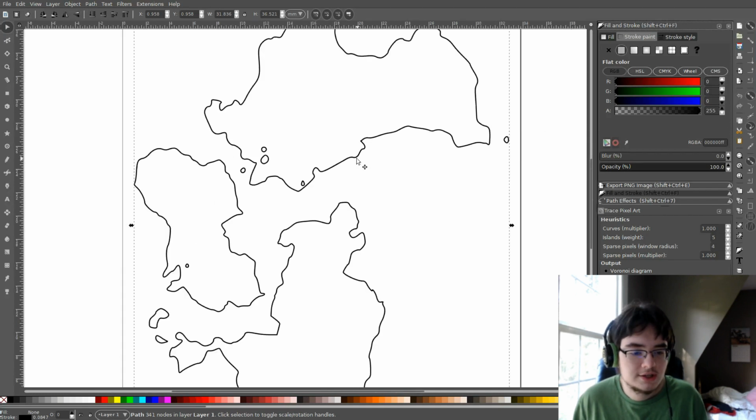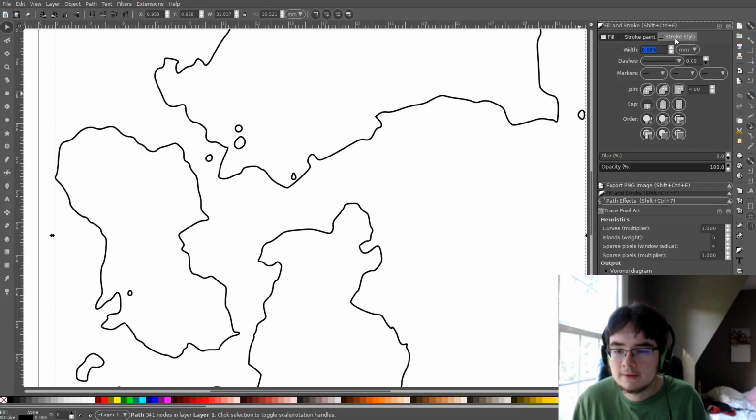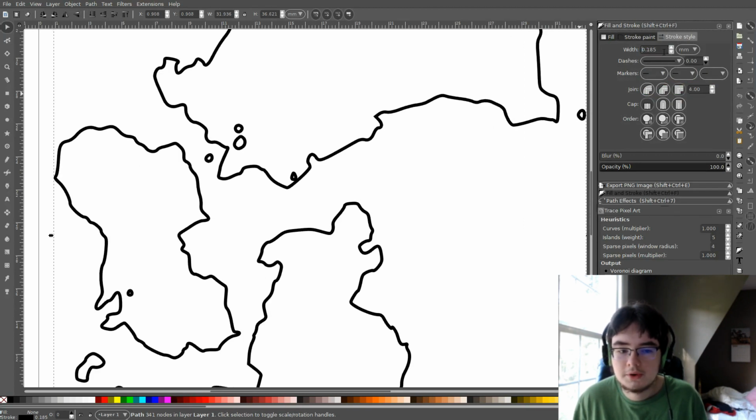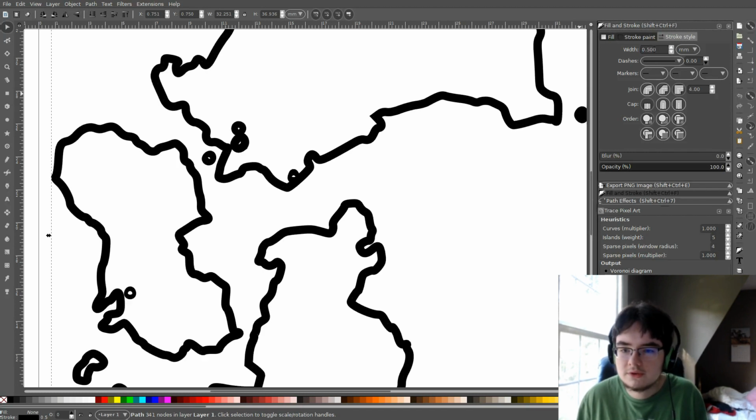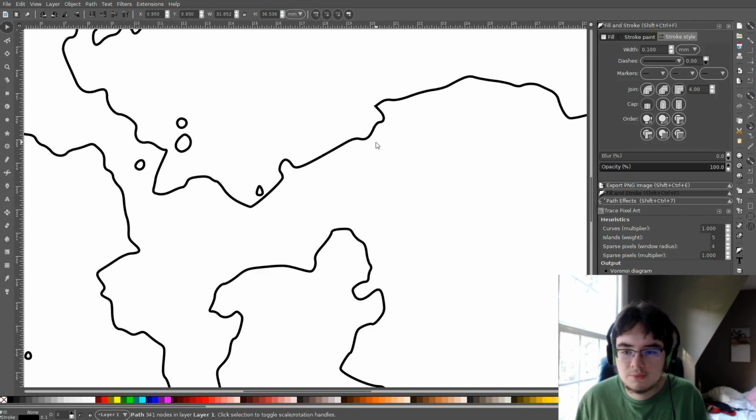So if you want to change what the size is of your outline, you can go to Stroke Style, and you can adjust the width to what you want. So I think maybe 0.5, no, that's too thick, 0.25, 0.1, so you can just adjust that. I think 0.1 looks good.